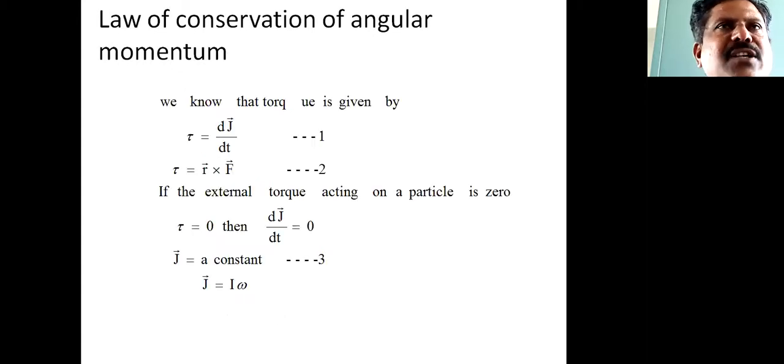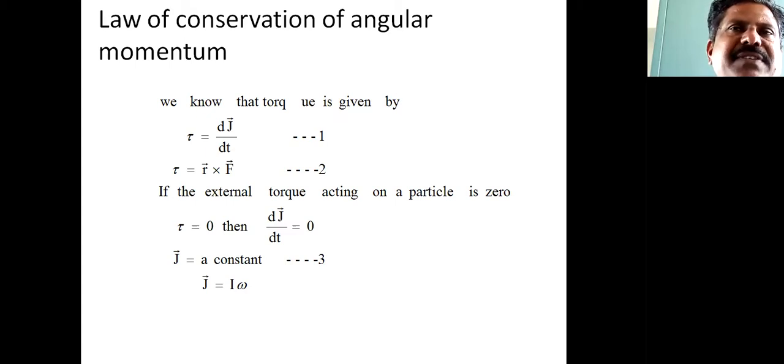Next, let's come to another important concept: the law of conservation of angular momentum. Okay. We know that the law of conservation of linear momentum is: in the absence of external force, the total linear momentum of all the particles of a system remains constant.